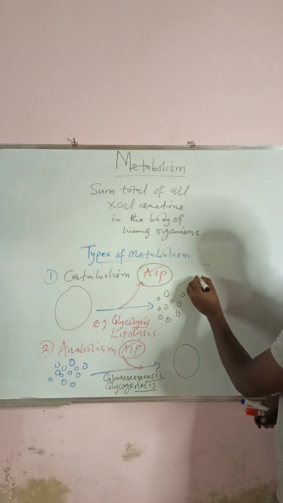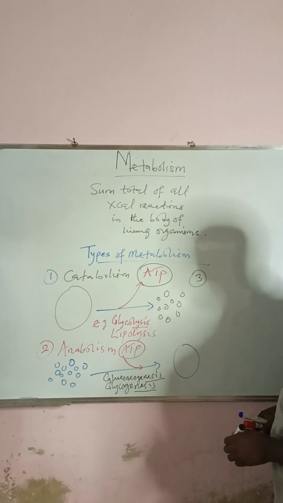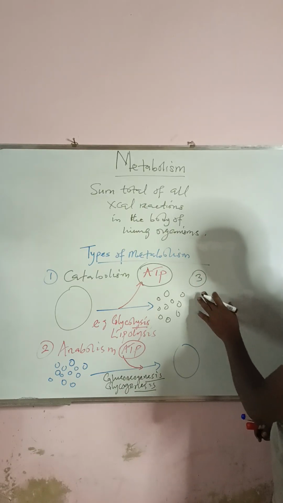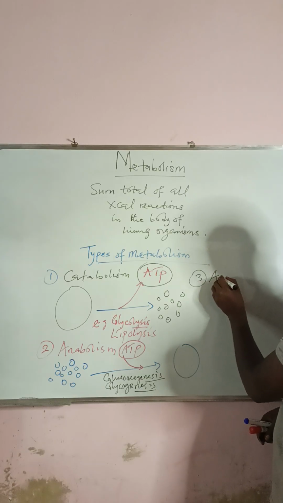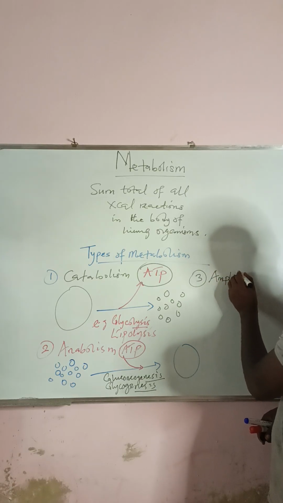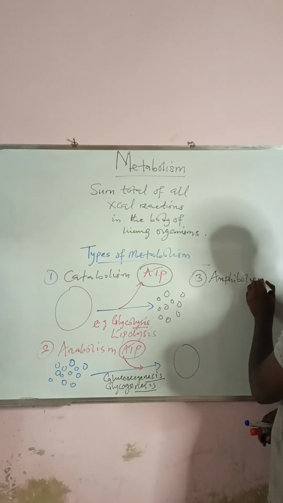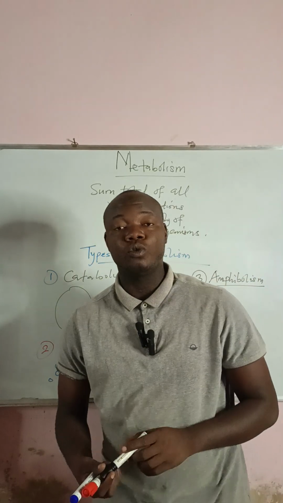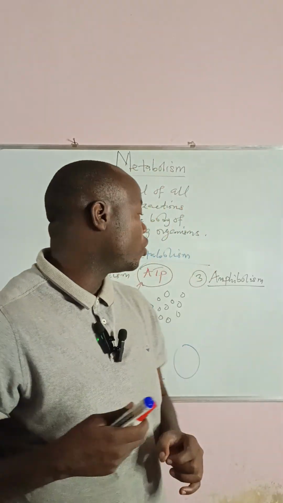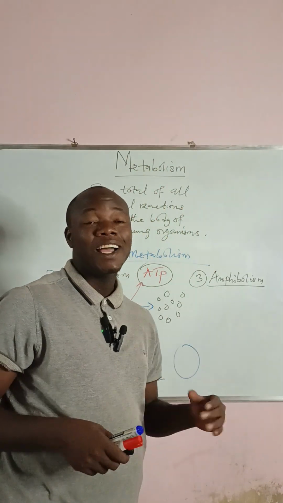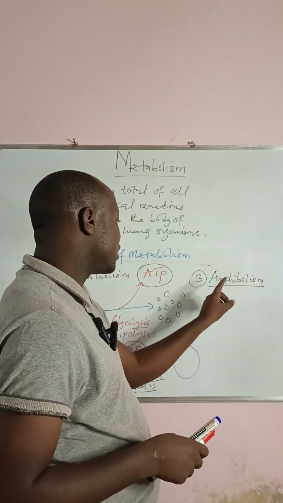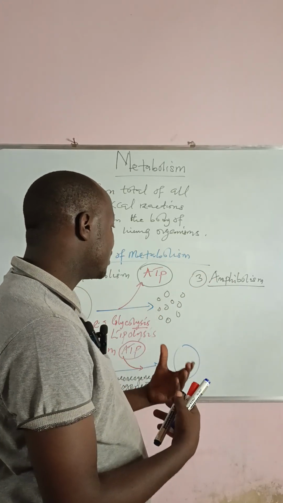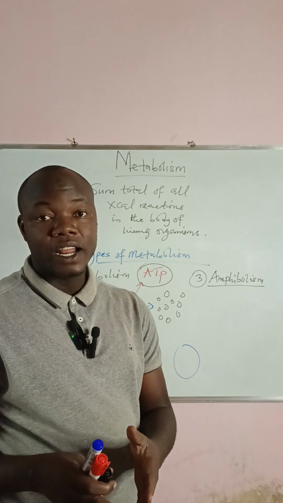Then the third type, we have what we call amphibolism. In the case of amphibolism, it's actually a type of pathway in which both catabolism and anabolism are taking place at the same time. So when we have catabolism and anabolism taking place at the same time, that is what we describe as amphibolism.